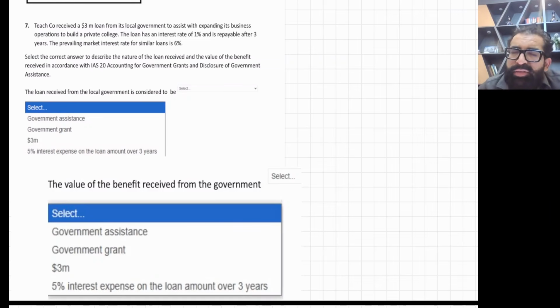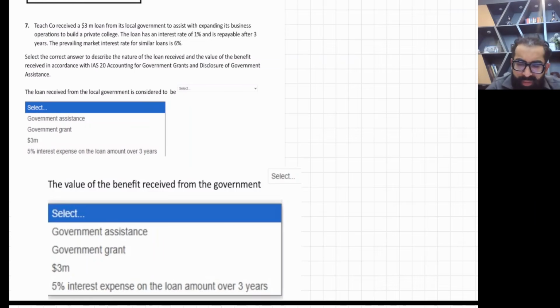But there is one thing which we call government assistance. Government assistance is also economic benefit provided by government, but not in the form of economic resources. For example, there was a big competitor entering your market, but government prohibited that competitor from entering the market. Government removed it. So yes, this is help by government, but it cannot be valued. So this is government assistance. Okay, and the treatment of government assistance is disclosure.